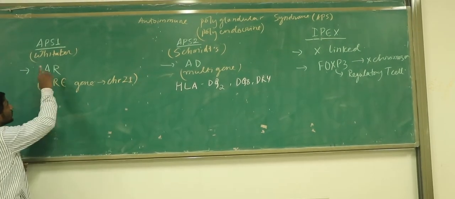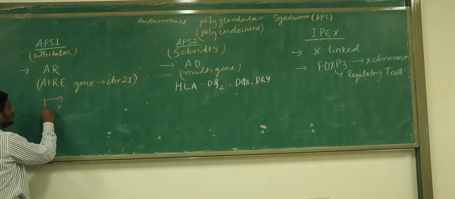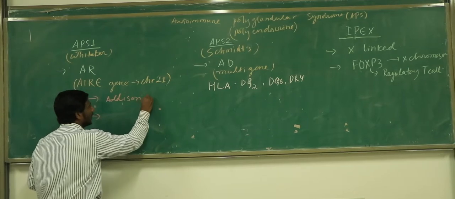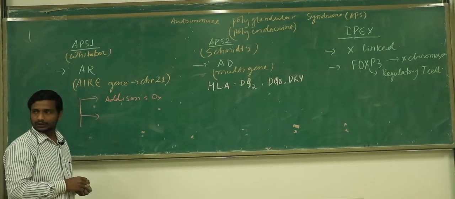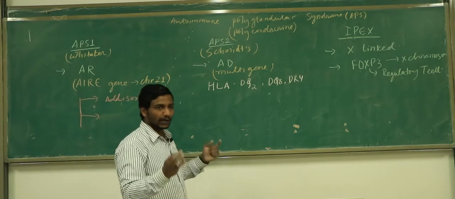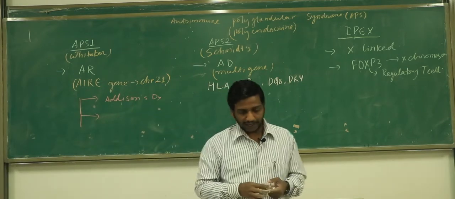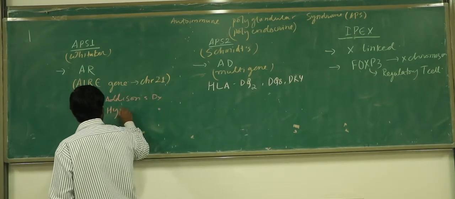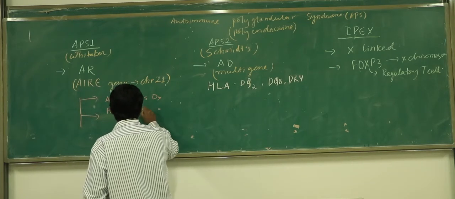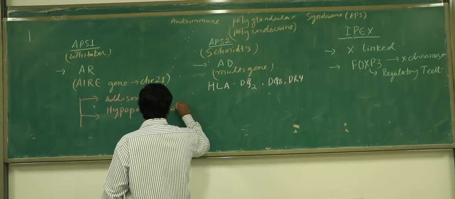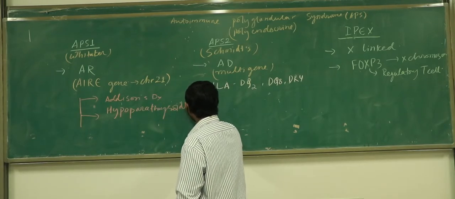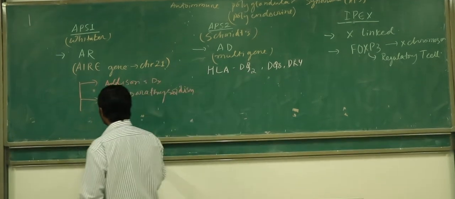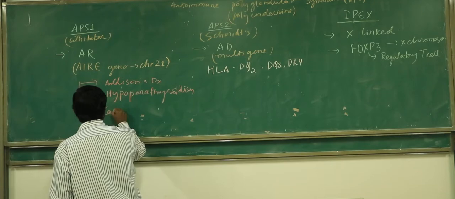Okay, now the important part, what are the common associations? Keep in mind, whenever a patient comes to you with APS1, they are going to have three very common associations. Number one, all of them are going to have this disease. Which one? Addison's disease. Just now we talked about it. So it is the example of polyendocrinopathy. Many different autoimmune disorders are associated, and the first important example is going to be which one? Addison's disease. The second feature of this syndrome, never forget, is going to be hypoparathyroidism. So the patient may have some autoimmunity causing a problem in the parathyroid gland, and they are going to have hypoparathyroidism. And the third one is important to remember. This patient may come to you with candidiasis.